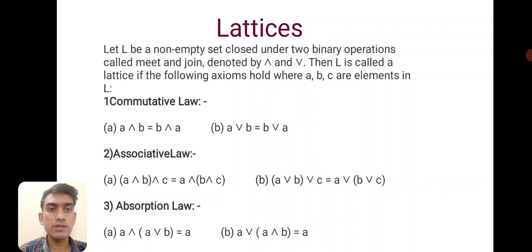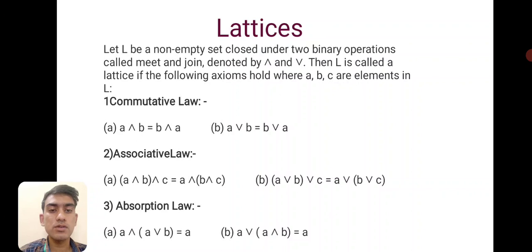So the commutative law is A ∧ B is equal to B ∧ A, and A ∨ B is equal to B ∨ A, or we can say that A meet B is equal to B meet A, and A join B is equal to B join A. Then the associative law states that (A ∧ B) ∧ C is equal to A ∧ (B ∧ C), and (A ∨ B) ∨ C is equal to A ∨ (B ∨ C).